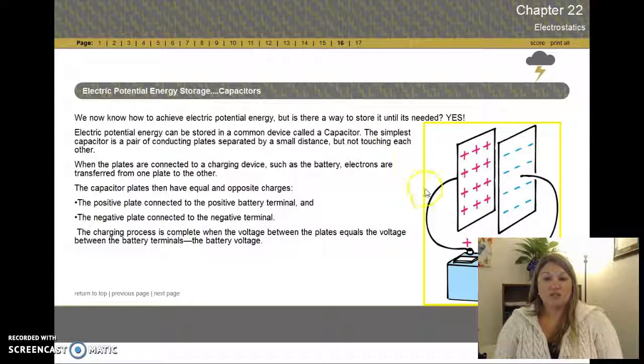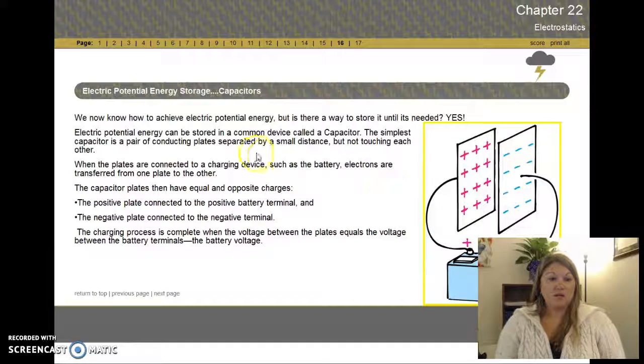Now here's the capacitor. We're going to get these two plates and hook them up to our battery right here. We let all the charge flow out of the battery and fill up these plates. Once they're full and that battery is essentially empty, we can unhook the wires, and now we've got all that energy stored in there that we can use later. We can take these wires and hook them up to something else and use it later. In here it tells you how the capacitor works and how you can get more charge in your capacitor to store more energy.